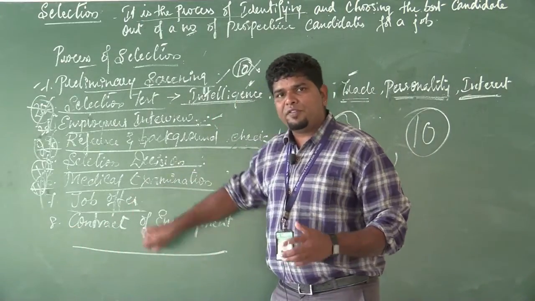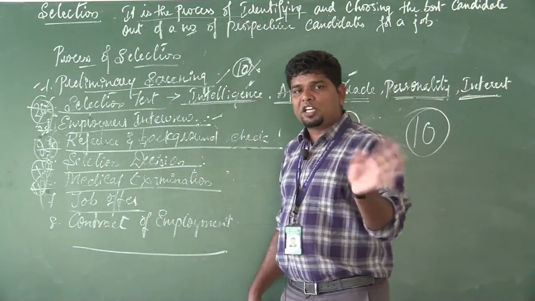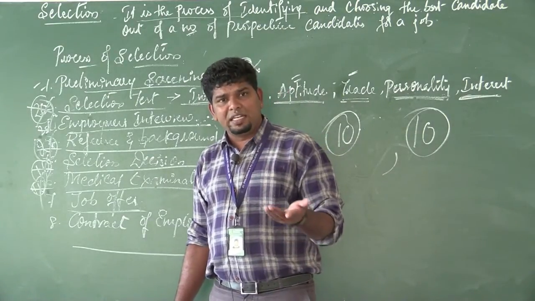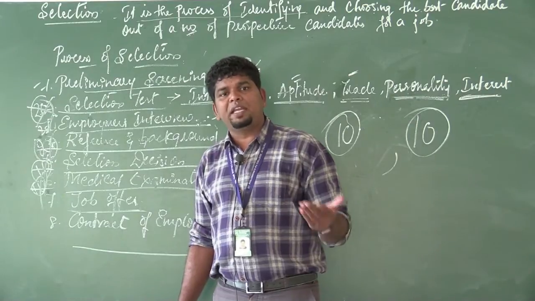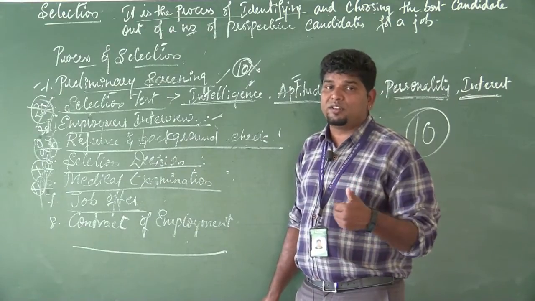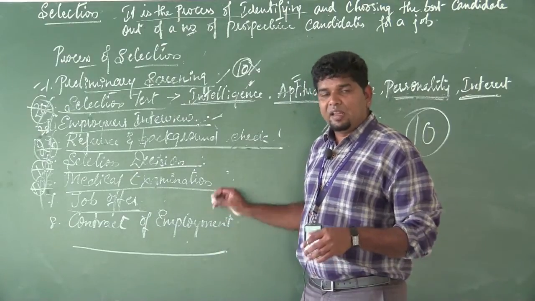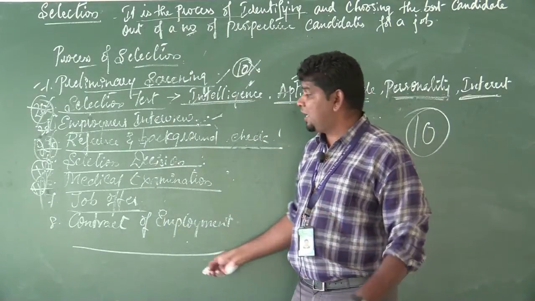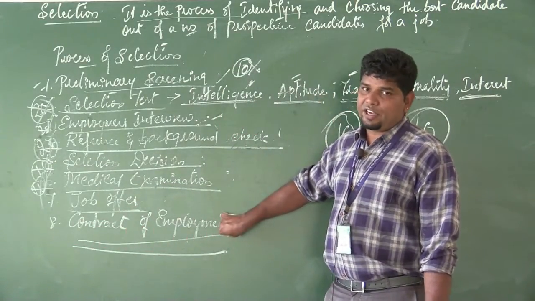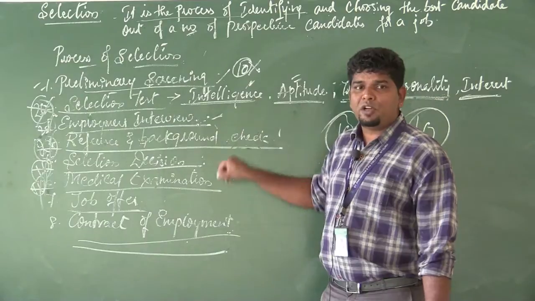In the job offer we are offering, for example, 40,000 salary. Some terms and conditions are there regarding discipline, and the rules and regulations of the company. Everything regarding the job will be there in the offer. If you feel that it is a good company and a good salary, then only you will go for the contract of employment regarding the company job.